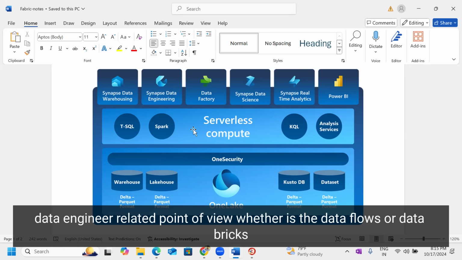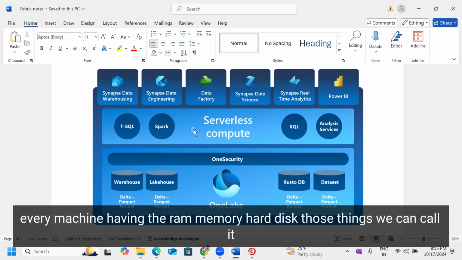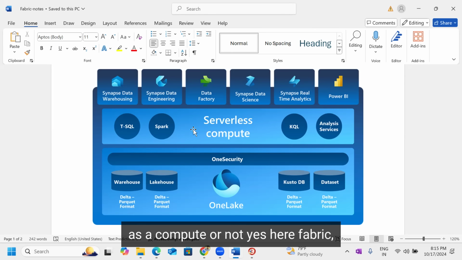In data engineering related point of view, whether it's Data Flows or Databricks, we are creating the cluster, right? A cluster is a group of machines. Every machine having the RAM, memory, hard disk. Those things we can call a computer or not. Yes.